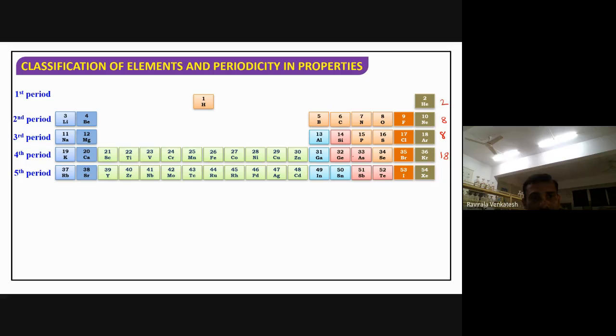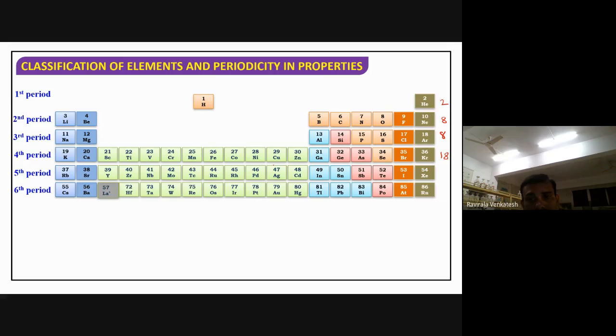Rubidium, strontium, yttrium, zirconium, niobium, molybdenum, technetium, ruthenium, rhodium, palladium, silver, cadmium, indium, tin, antimony, tellurium, iodine, and xenon. Next, what happens?